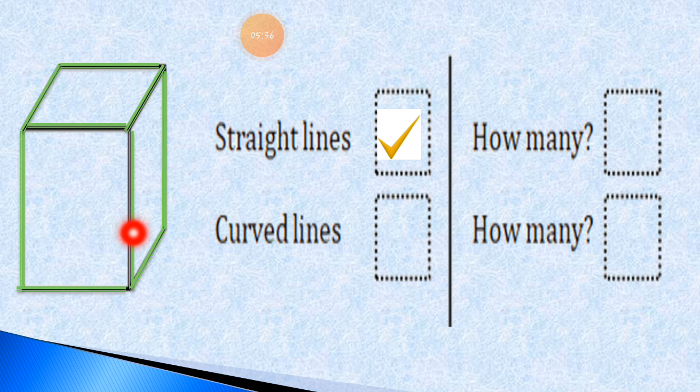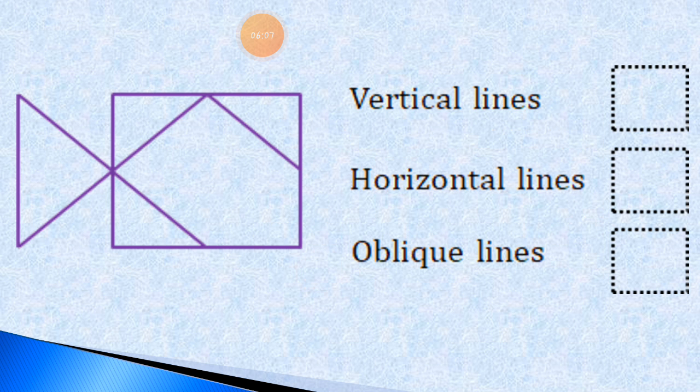Total there are 9 straight lines in the given shape. This shape is totally made with 9 straight lines, nothing else. Are any curved lines there in the given shape? No, I am putting a cross sign. There are no curved lines. So this question does not exist because no curved shapes or lines are there.